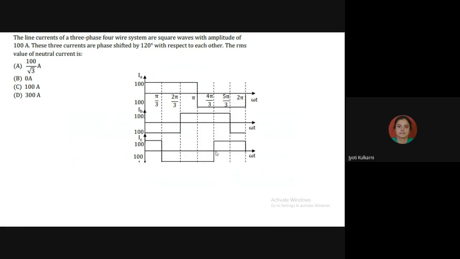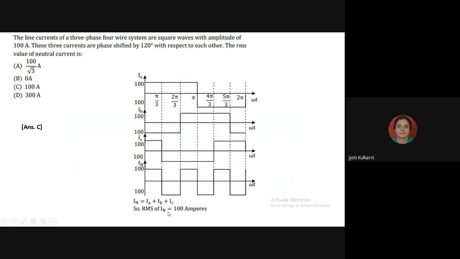And now we want to find out the RMS value of the neutral current. Now what is neutral current? Neutral current is the phasor sum of all phase currents IA, IB, and IC. So if it is the phasor sum of IA plus IB plus IC, what is your answer? The RMS value. Okay, they are asking the RMS value. So how to now calculate the RMS value?